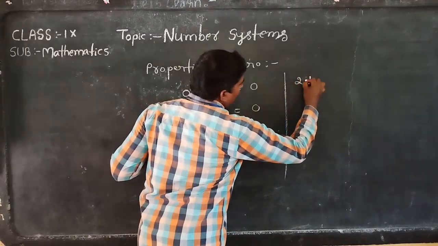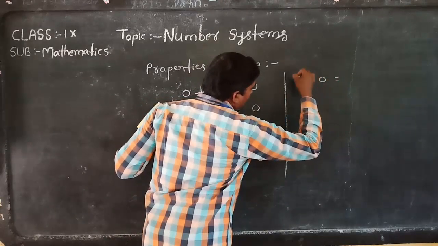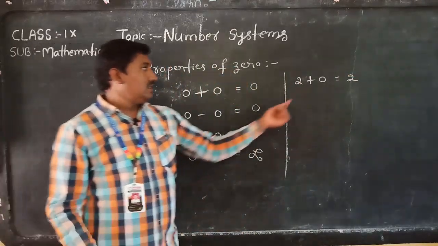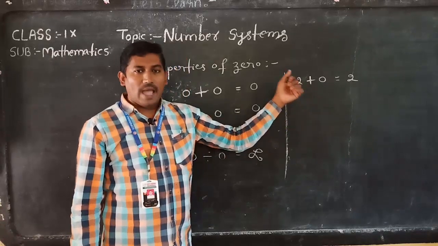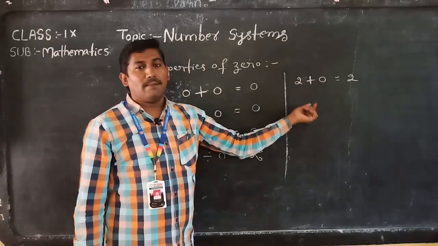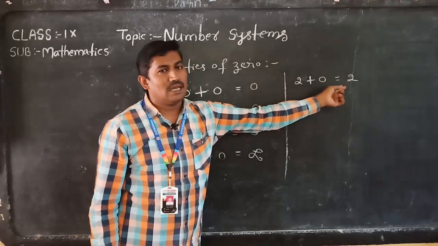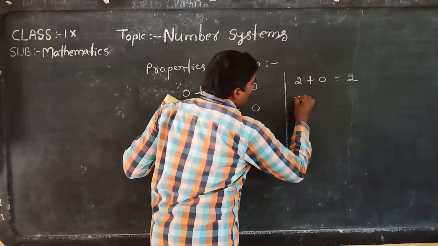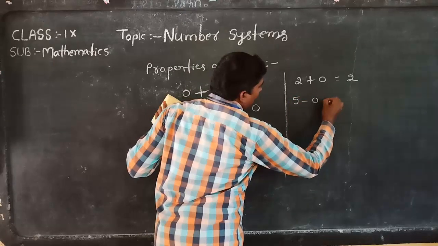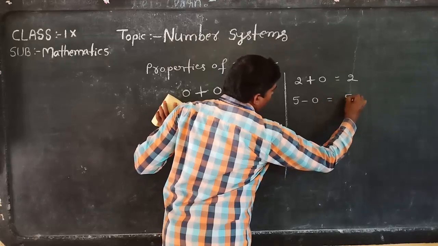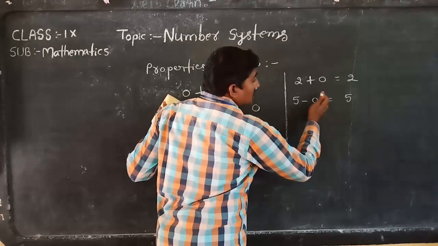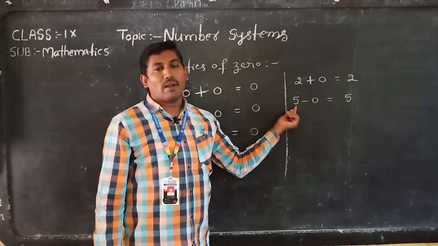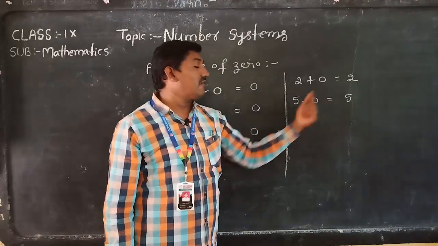2 plus 0 is that number only. We should add 0 to any number, we will get the same answer. Next, at the time of subtraction, 5 minus 0 is 5. 0 means there is no value, so no value is taken away for subtraction. From the number 5, 5 minus 0 is equal to 5.